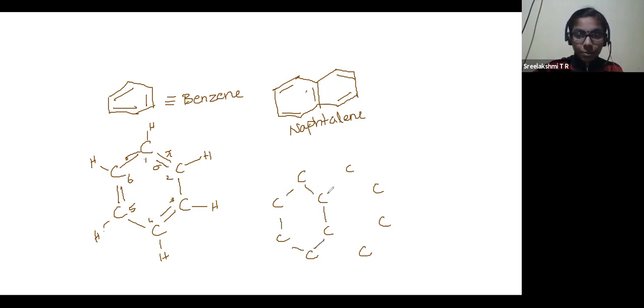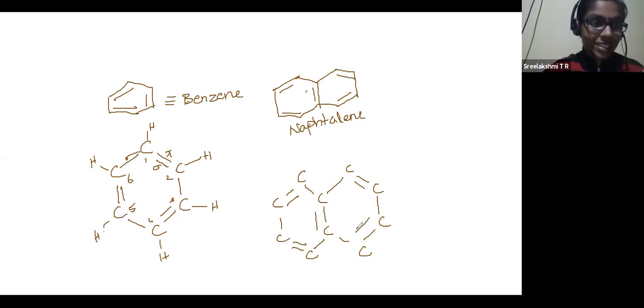When you are giving alternating double bonds, where should you start? Here you have to start. That is the easiest method. 1, 2, 3. So it will end at this fusion point. Then again here and here. It is easy for us to deal with this.